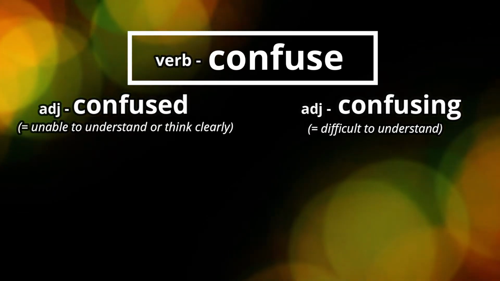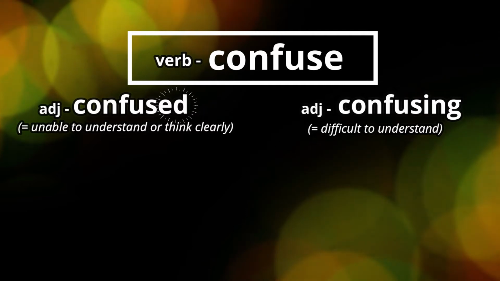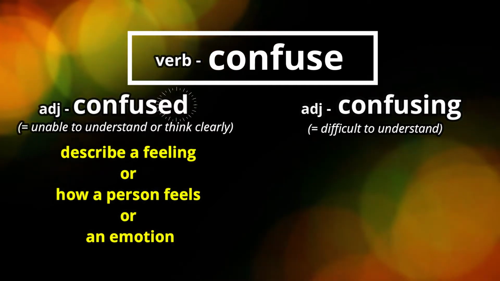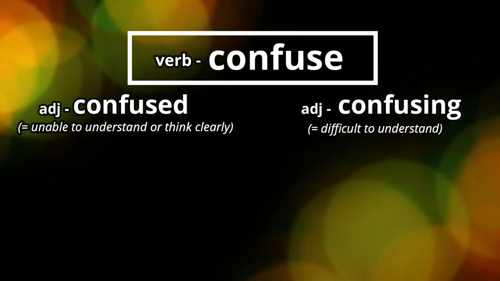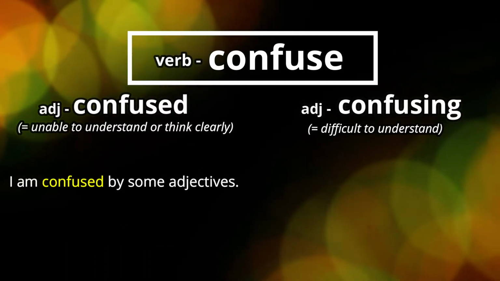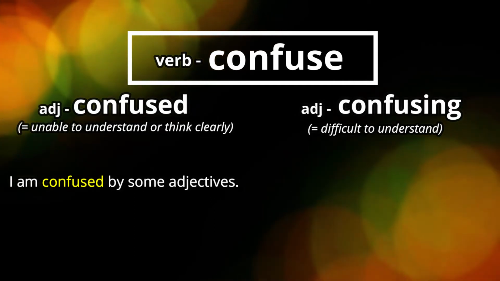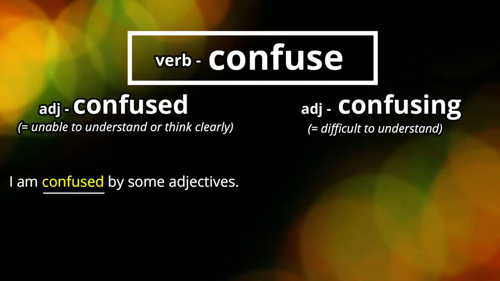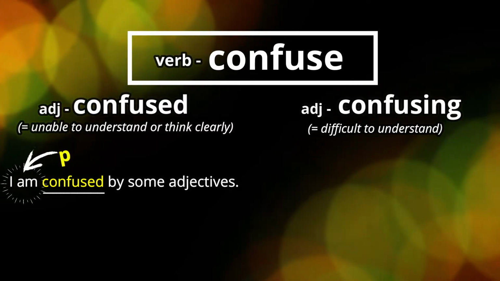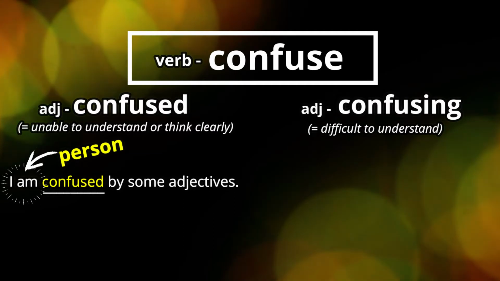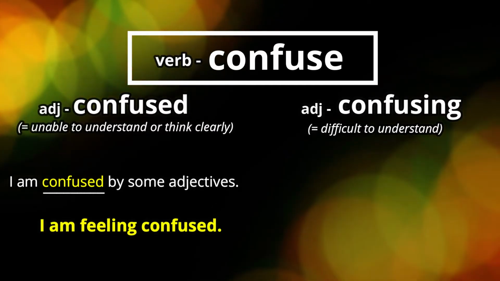Now, an adjective that ends in ed, in this case, like confused, is used to describe a feeling or how a person feels or an emotion. Let's look at the example. I am confused by some adjectives. Now we use the ed form here because the person, it's I am, so it's me in this case. I have feelings. I'm feeling confused.